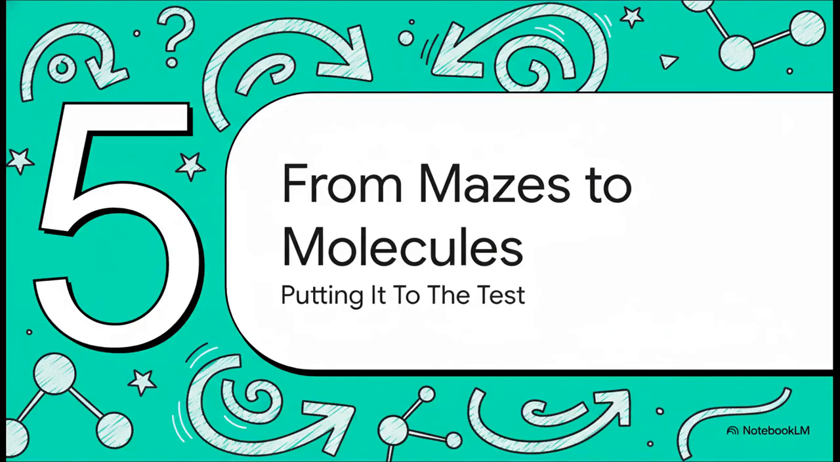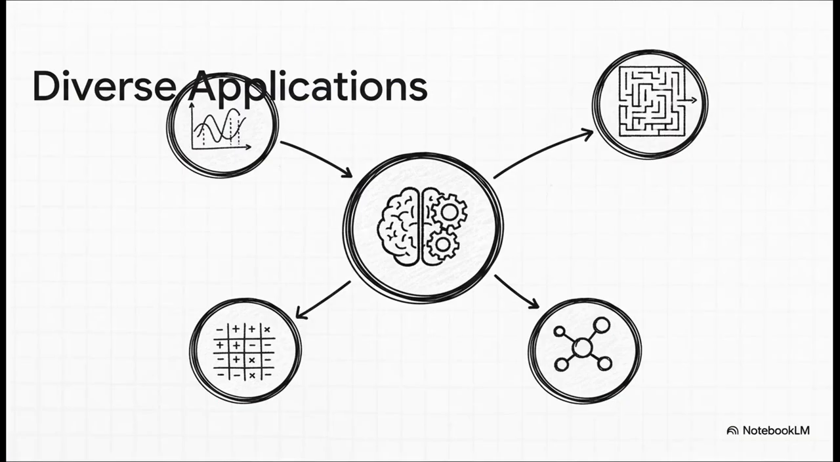Now for the really fun part. All this theory sounds great, but does it actually work? Let's take a look at the results. And the answer is a huge, resounding yes. I mean, the paper applies this thing to an incredible range of challenges. We're talking complex mathematical functions, super tricky lattice problems, even famously hard problems like spin glass, all the way to things like pathfinding in mazes and designing new proteins and chemicals.